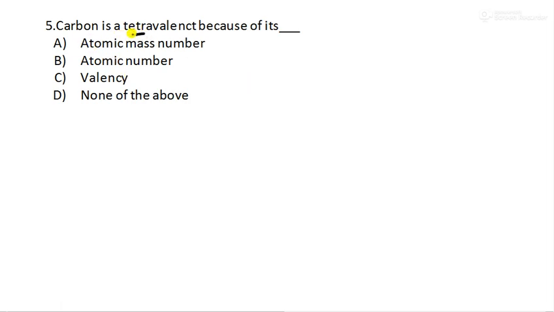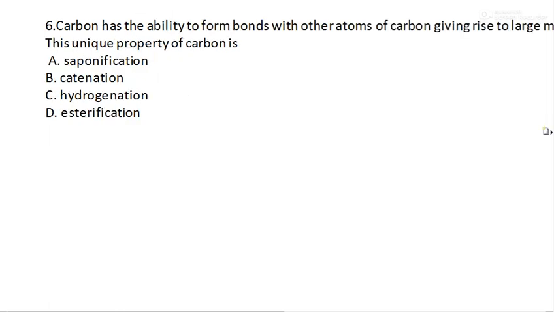Carbon is tetravalent because of its what? The name itself indicates it: tetra means 4, valent means valency, because its valency is 4. So because of its valency, option C is the right choice. Moving to question number 6. I hope you are enjoying the questions. We'll get some more interesting questions now.